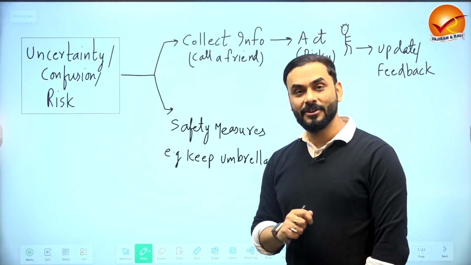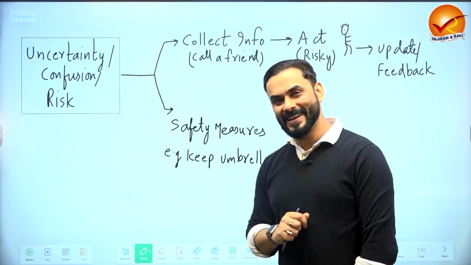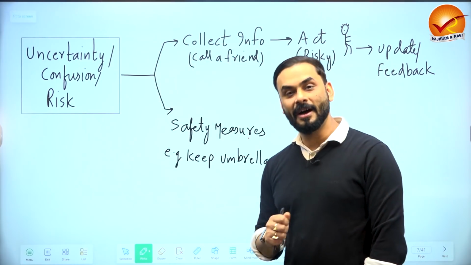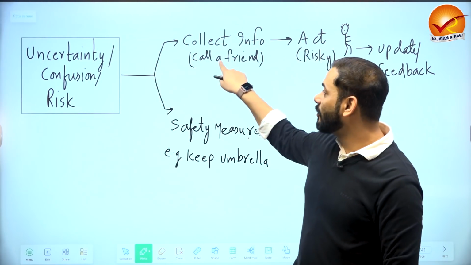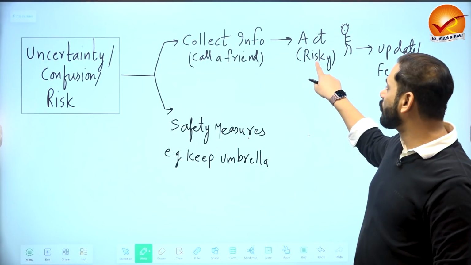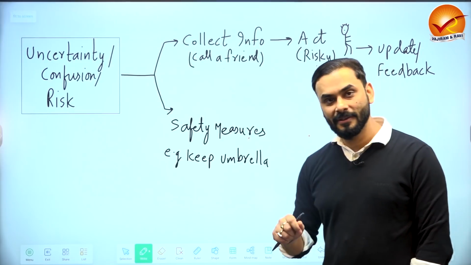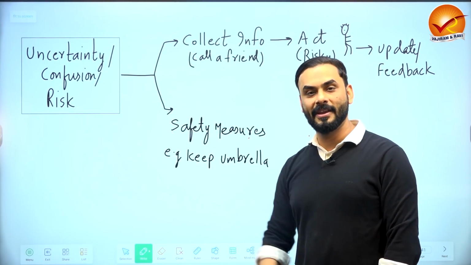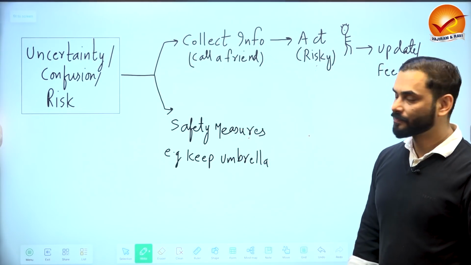The first thing that you do is that you keep your bike ready. And the second thing that you do is you take some safety measures. For example, you keep your umbrella. Just in case there is heavy rainfall, you keep an umbrella. So first of all, you collected information and then you start to act. And how do you act? Number one, you take a risky decision that even if it rains, I'm going to go out. So you keep your bike ready. And number two, you take some safety measures or precautions also.